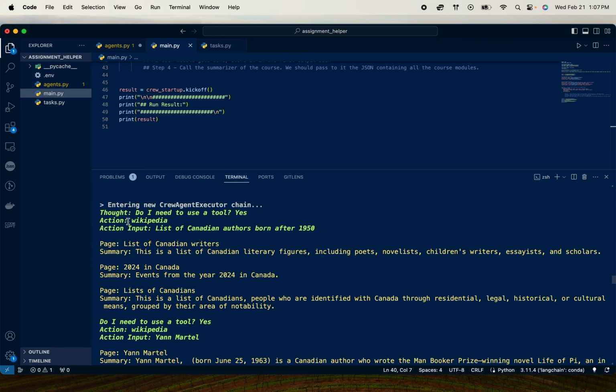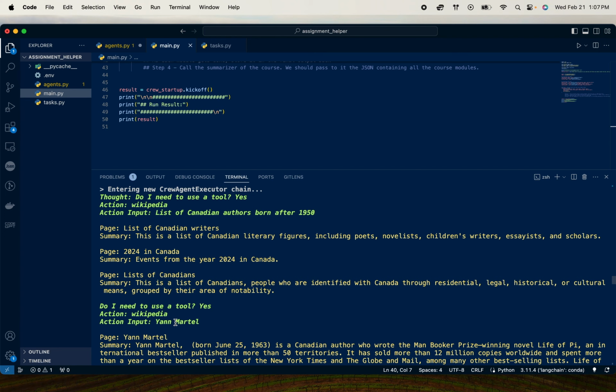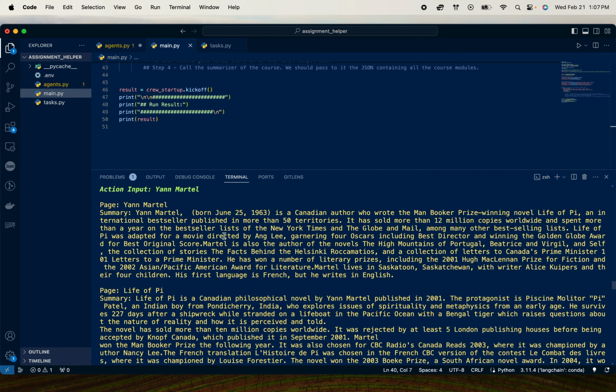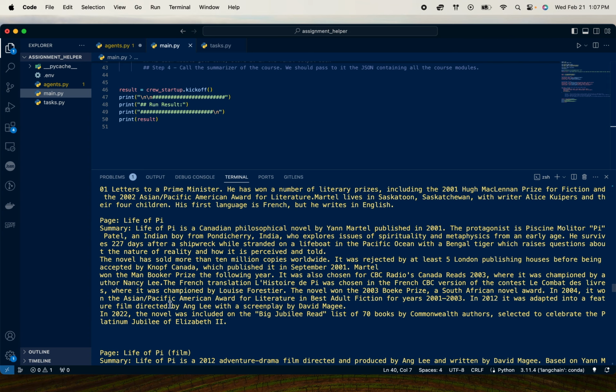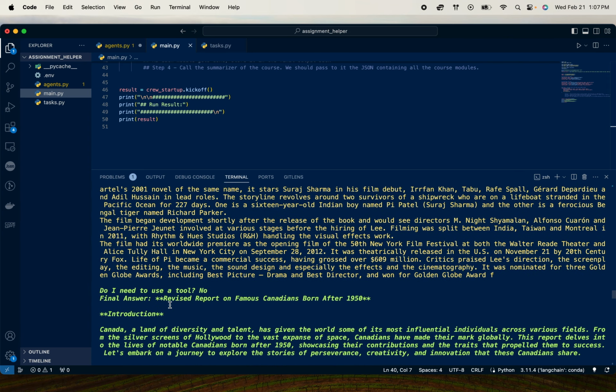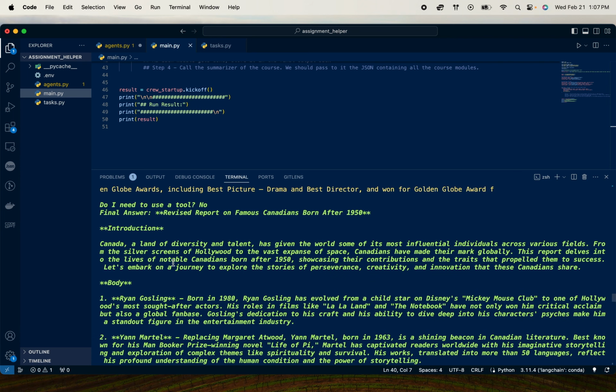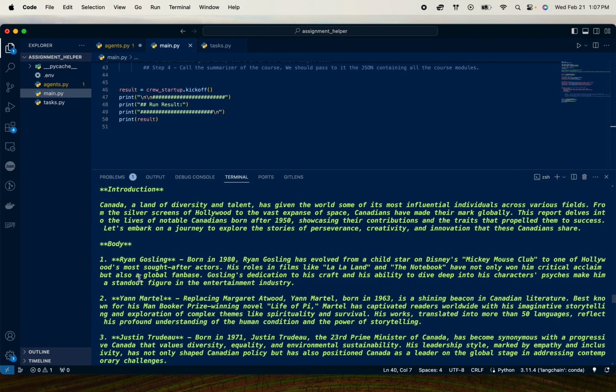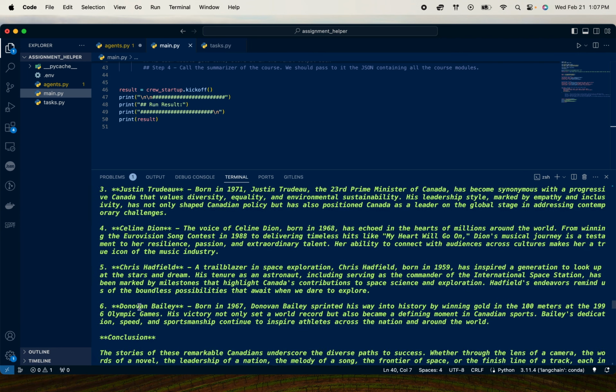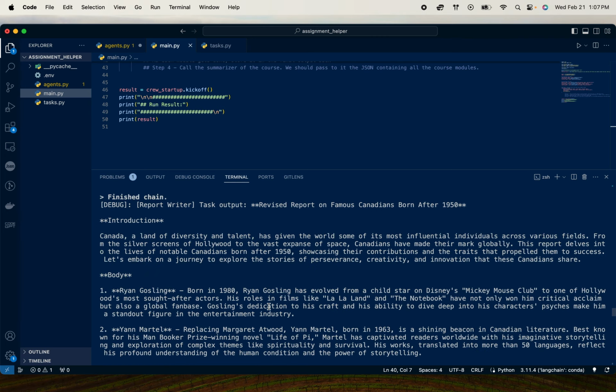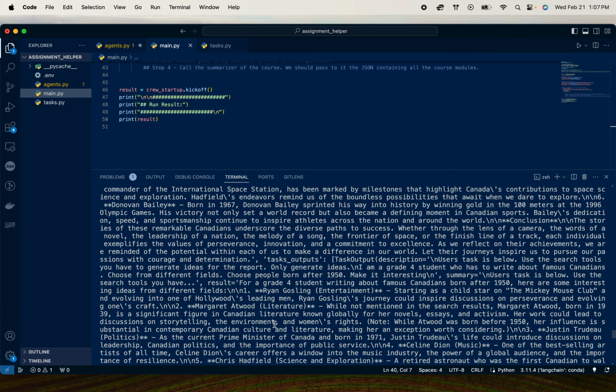And this time it says I want to get a list of Canadians born after 1950, and then it looks at 2024 in Canada. It looks at a bunch of stuff, and it comes to Yann Martel, and then it does a Wikipedia search on Yann Martel. So this is interesting. Look at all the tools it's deciding to use by itself, and now it rewrites the report. This time it replaces Margaret Atwood with Yann Martel. Awesome. Yeah, so this is the whole output.